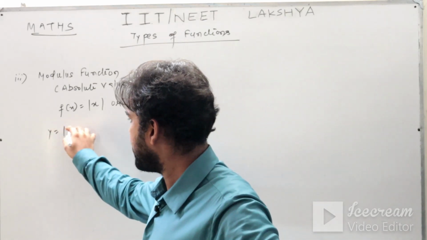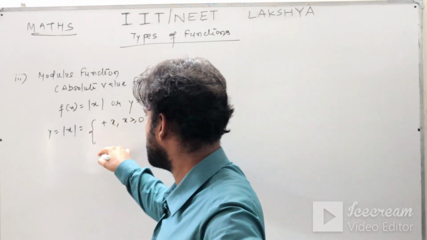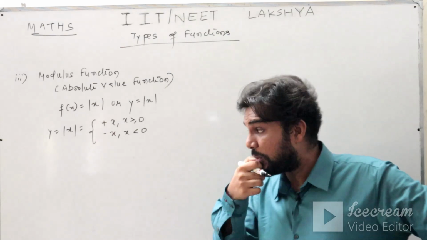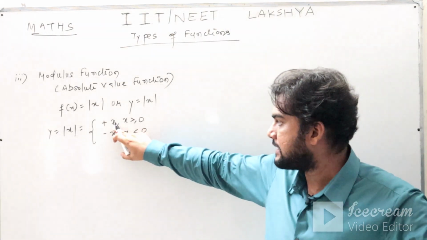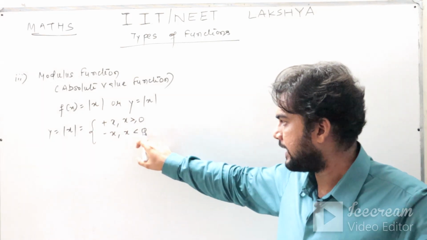Basically, y is equal to mod x means plus x whenever x is greater than or equal to 0, or minus x whenever x is less than 0.